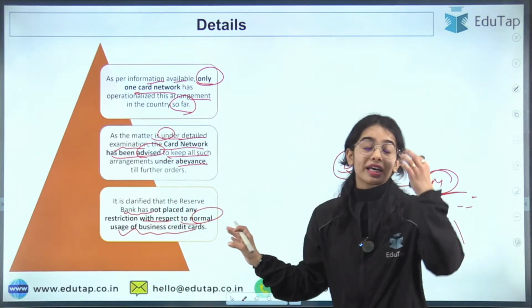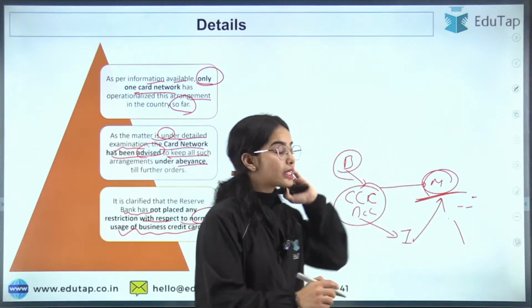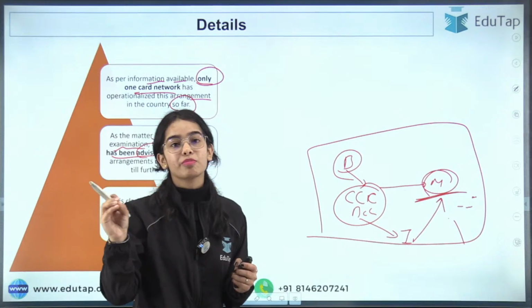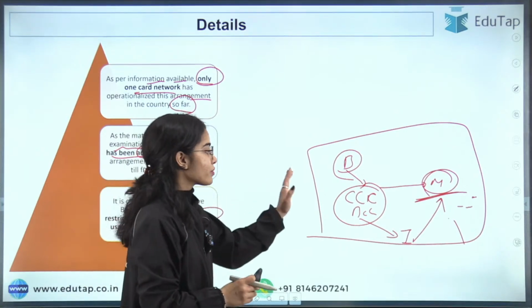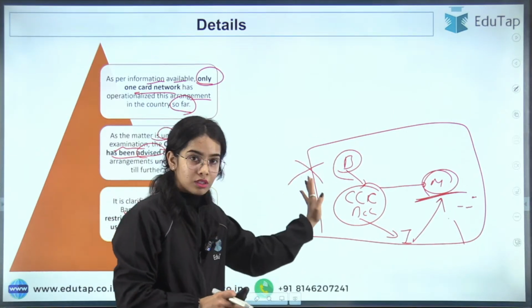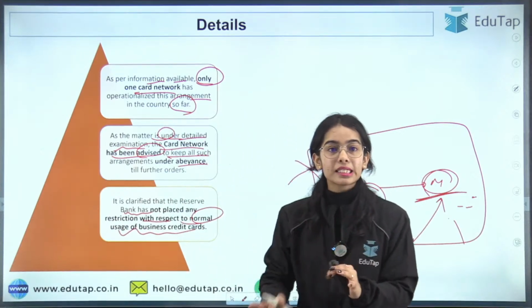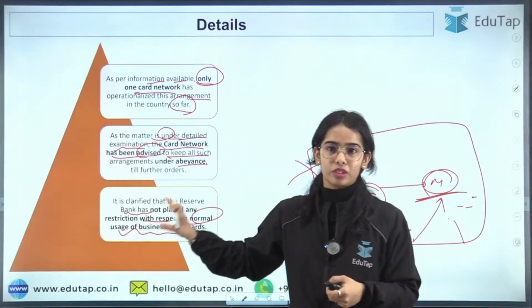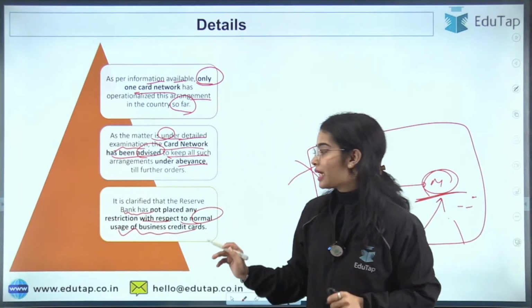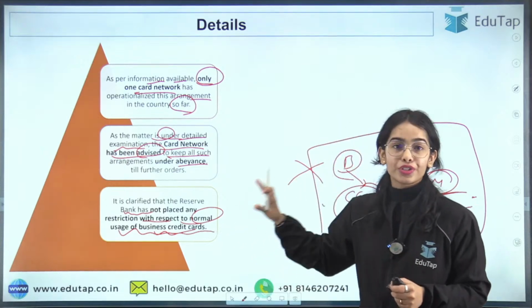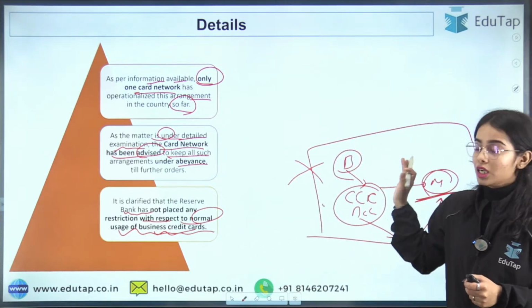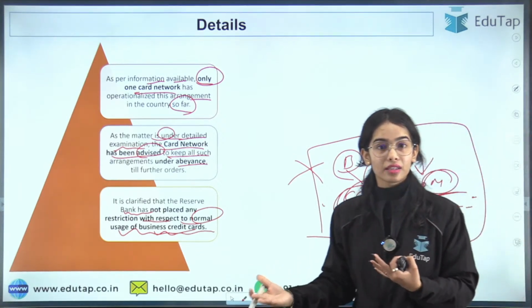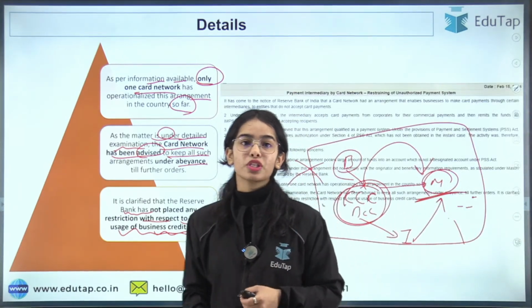So it is clarified by the Reserve Bank of India that this kind of system is not authorized under the Payment and Settlement Systems Act of 2007. That's why this kind of system is being stopped for now. But the businesses can keep using their business credit cards with the card network. So there is no problem, you can use your business credit card, just not for this kind of purpose. If you are using your business credit card, send the money directly so that we can track the transaction that is happening.